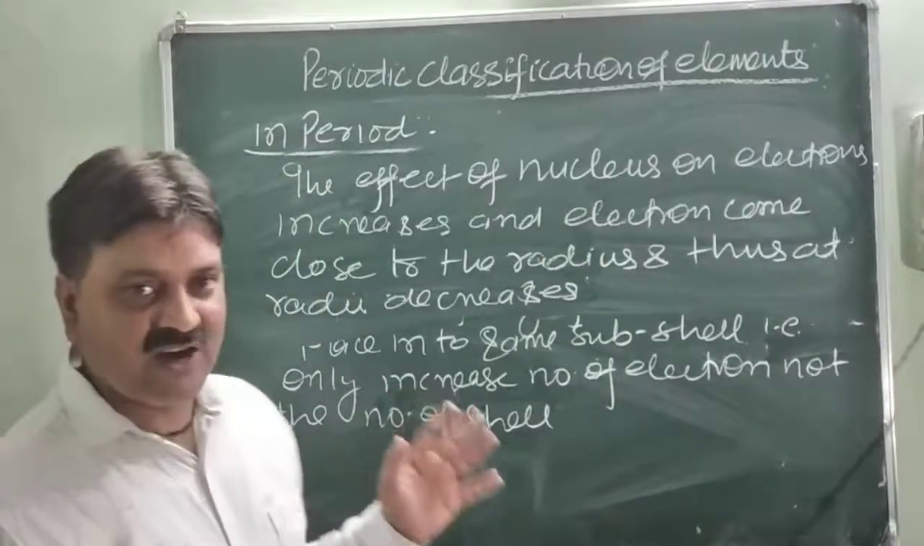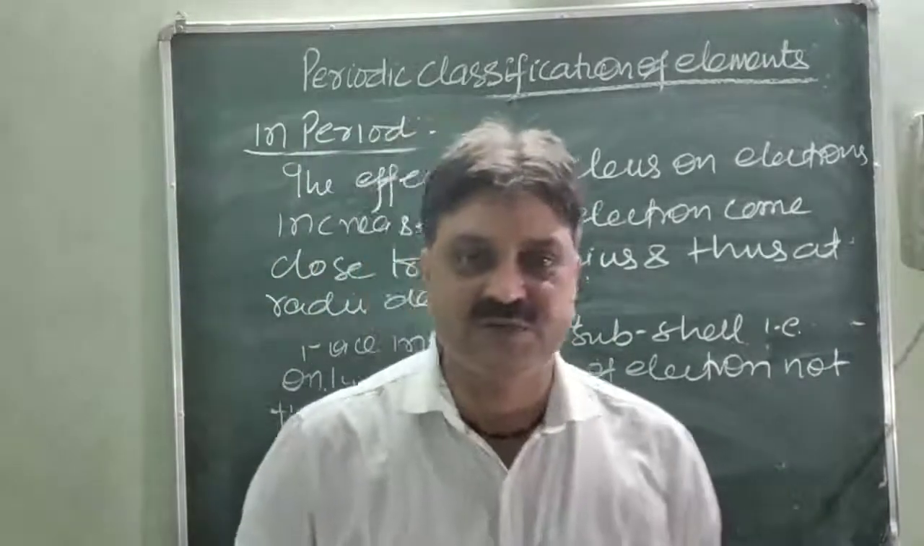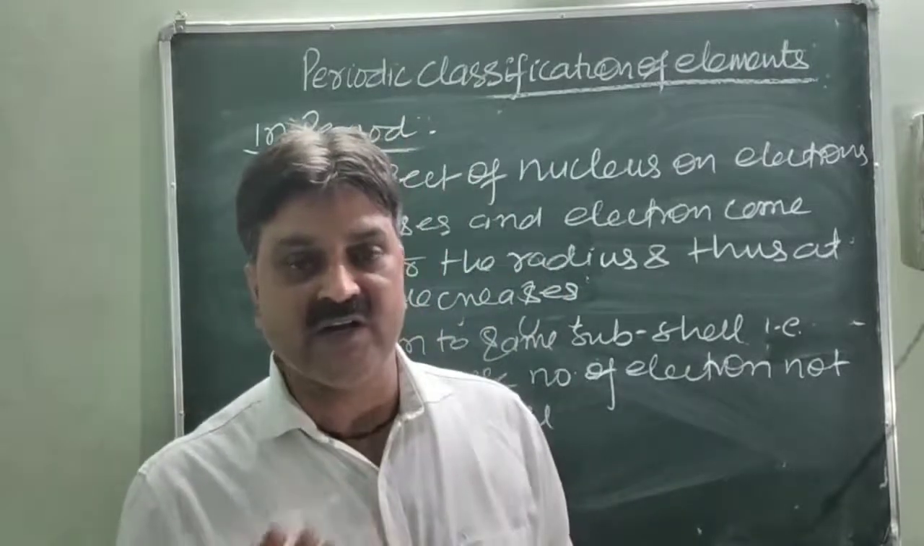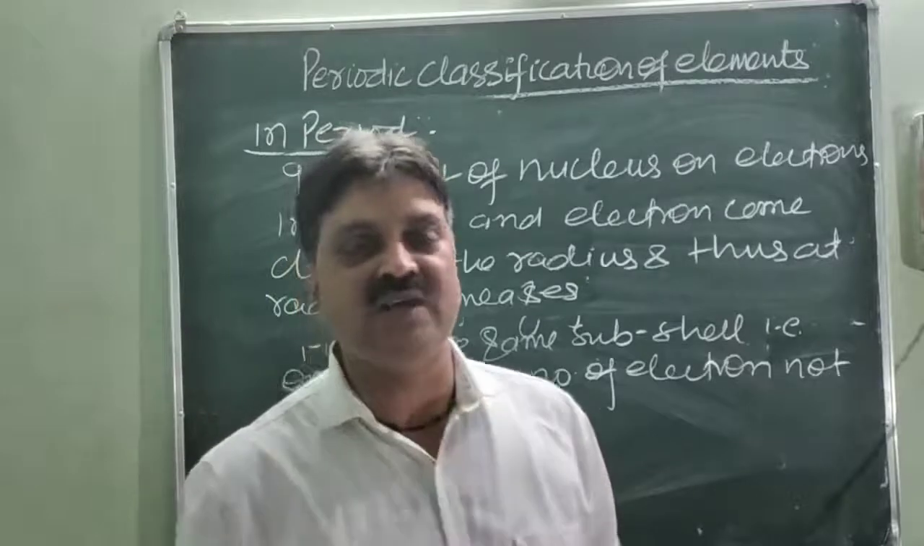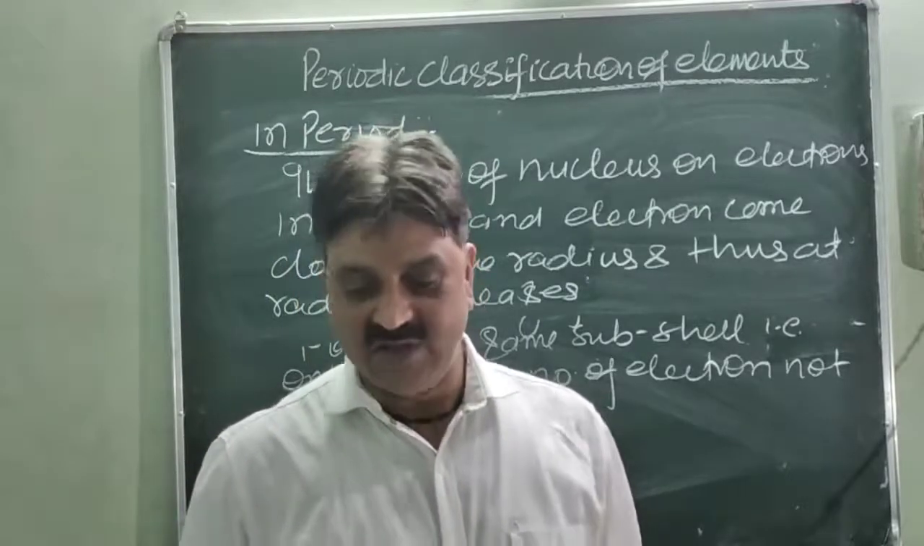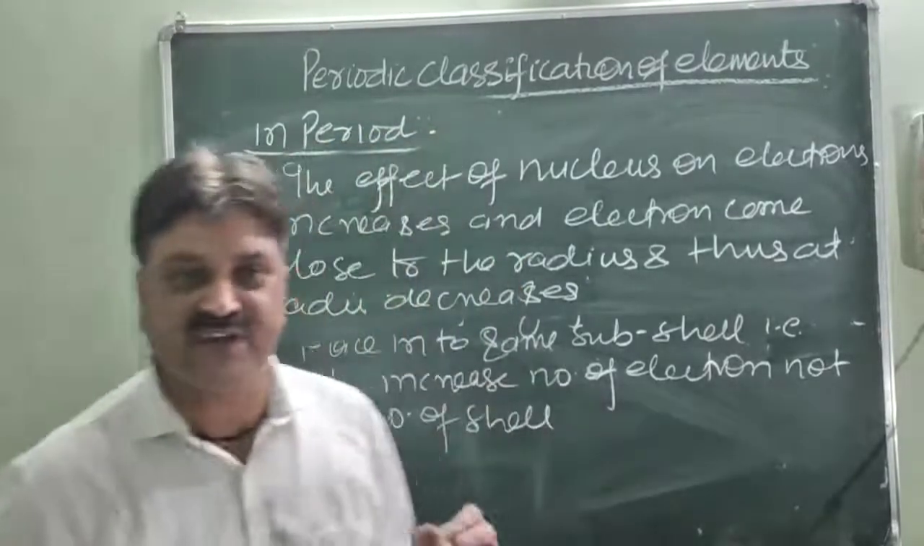So when gathering or filling of electrons takes place into the same shell, the effect of the nucleus on electrons increases. Due to this attraction, electrons come close to the nucleus and atomic radii decreases. For instance, we are taking the example of the second period of elements.